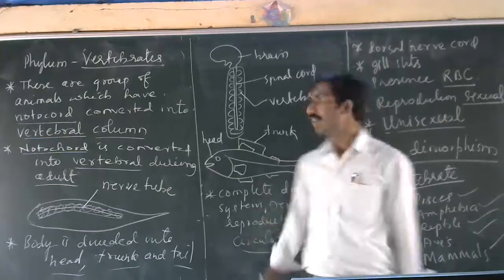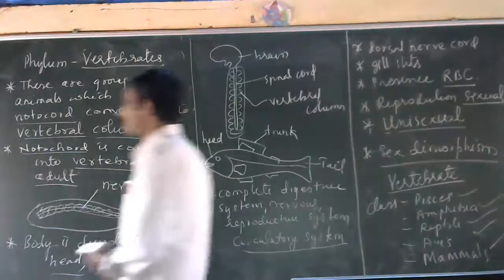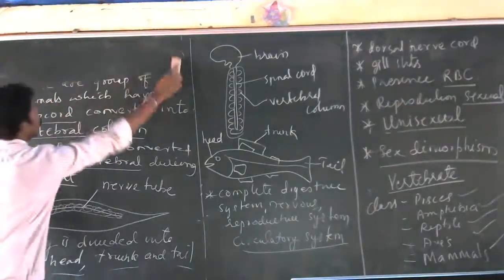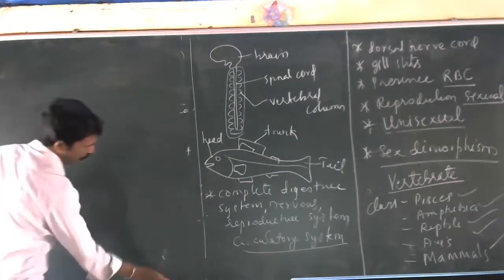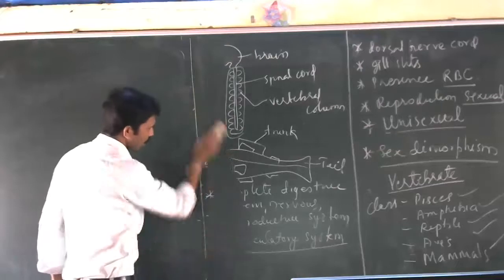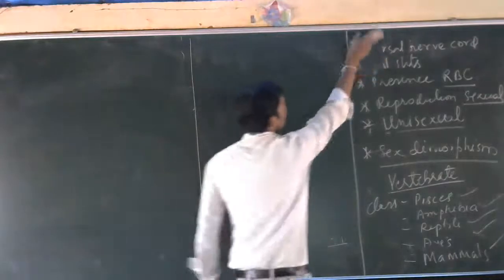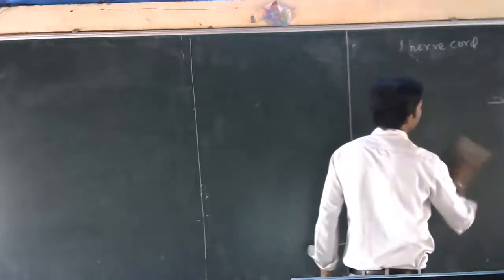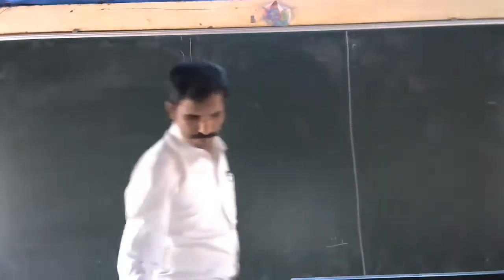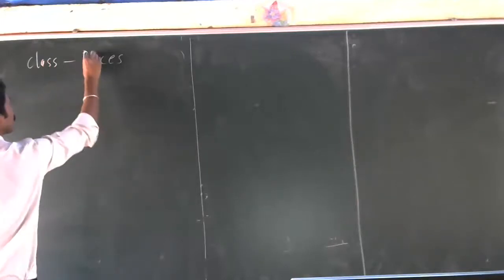Is it clear? So this is about the phylum vertebrates. Next we will see the first class of this group, that is class fishes, and we'll see the identifying characters of the class fishes.